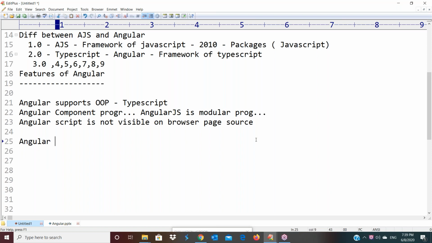Next one here, if you come to AngularJS and Angular, the main difference is AngularJS is good for data binding, but it does not support working with mobile applications. Is it clear? For example, this is client side. If you take JavaScript or AngularJS, all these technologies come under client side scripts only. These client side scripts we are using to execute some logics in web platform as well as mobile platform. In web platform, to display the contents, we are using browsers. In mobile platform, to display the contents, we are using mobile screens. We can call them activities like that.